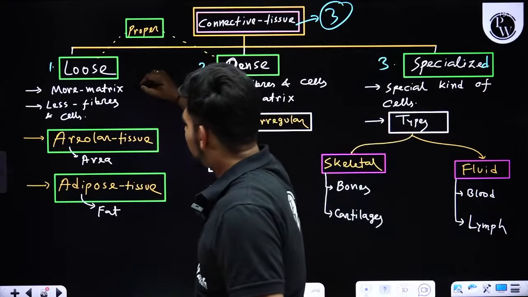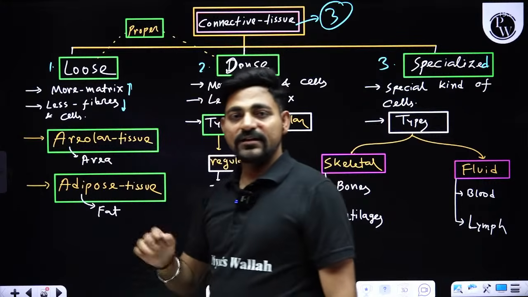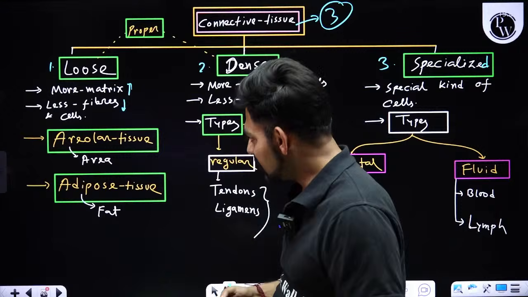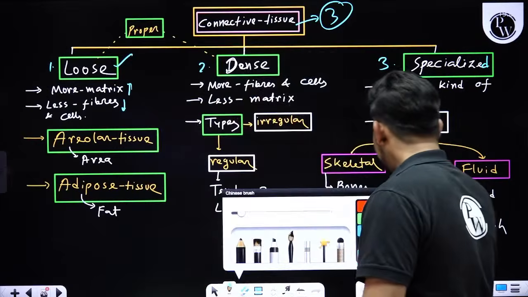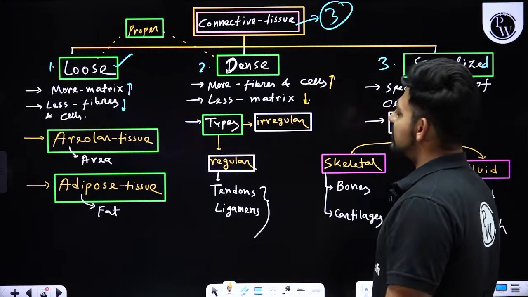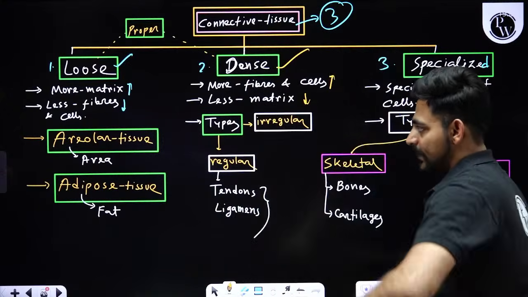If the connective tissue has more matrix and fewer fibers or cells, we call it a loose connective tissue. And if it has more fibers and cells and less matrix, we call it dense connective tissue. You got it?